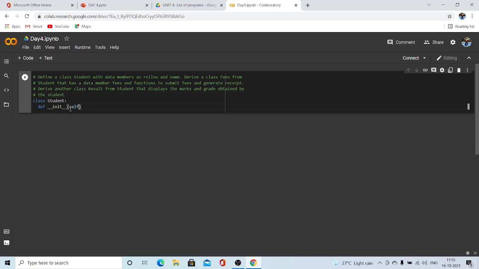Self is obviously the first argument. Then we have to take roll number, then we have to take name, and also I'm taking the derived class fees data members in student, and then I'm deriving the class fees. So now I'll take data members: derive a class fees from the student that has data member fees and functions to submit fees. Okay, now we have to even make the fees. That's it. These are the data members which we require now.